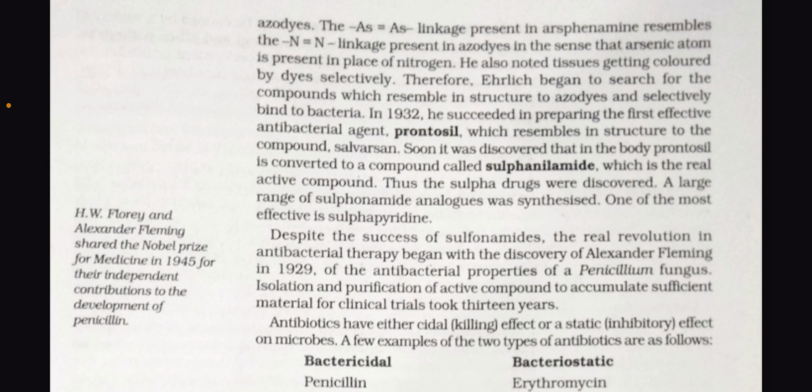Therefore, Ehrlich began to search for compounds which resembled azo dyes in structure and selectively bind to bacteria. In 1932, he succeeded in preparing the first effective antibacterial agent, that is Prontosil, which resembles in structure the compound Salvarsan. Soon it was discovered that in the body Prontosil is converted to a compound called sulfanilamide, which is the real active compound. Thus, the sulfa drugs were discovered. A large range of sulfonamide